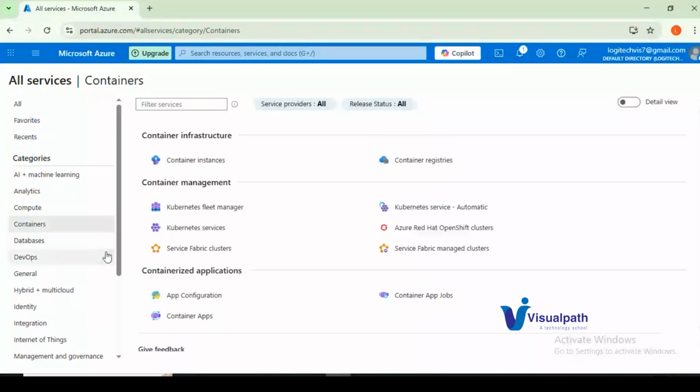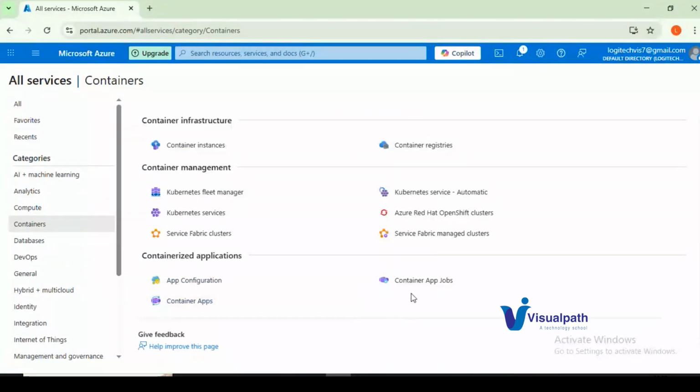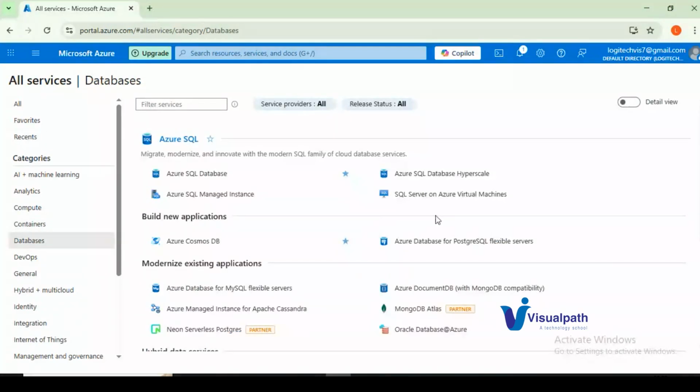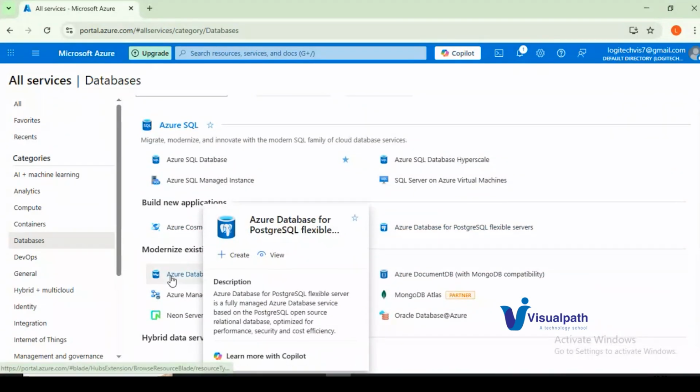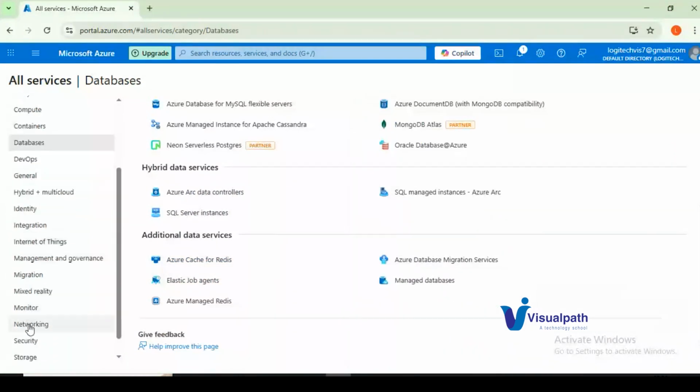And again, you have a container category. This is where you can see Kubernetes clusters, container instances, registries, container apps, container app jobs, all this we can see here. In the database section, you can create databases like Azure SQL databases, Cosmos DB, PostgreSQL, MySQL. All these are related to databases. Azure cache too. And after that, you can see networking.